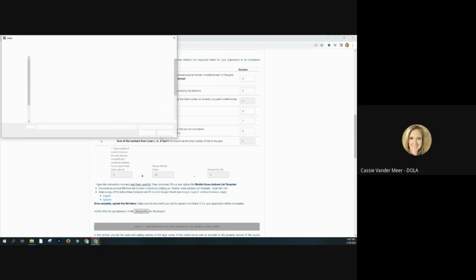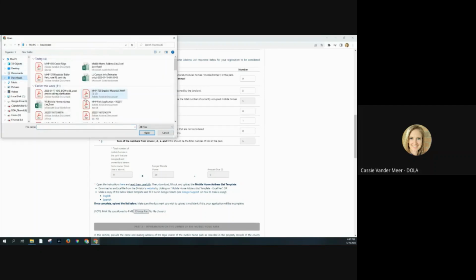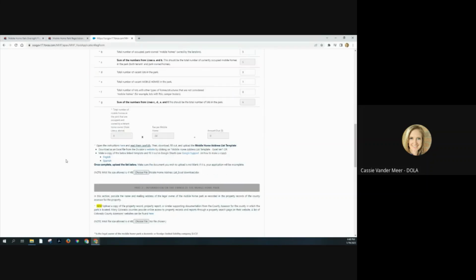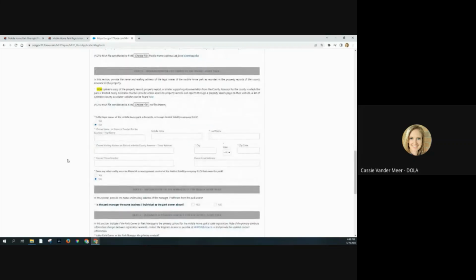Once you're done with that, and once you've filled out your address list, you can go ahead and click Choose File and go find the file that you filled out on your address list. I have a random blank version here I'm going to upload. And then you can move on to part 2 of your registration form, which is information on the owner of the mobile home park.